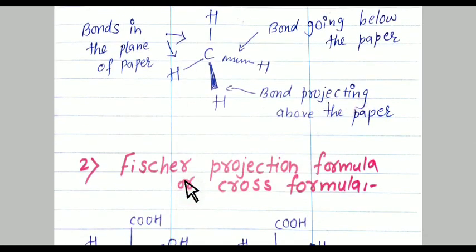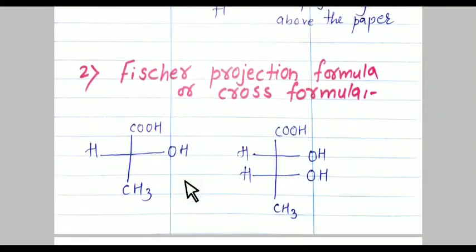The next formula for three-dimensional structure is the Fischer projection formula or cross formula. In it, the carbon chain is drawn as a vertical line. Each carbon on the vertical chain is represented by a cross convention, as you have seen.